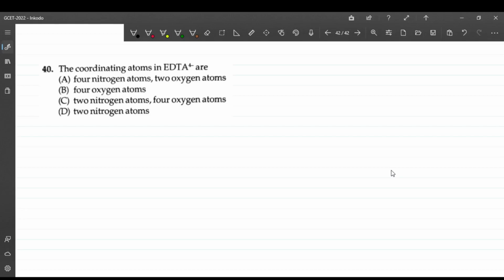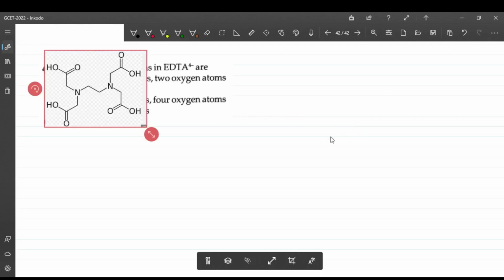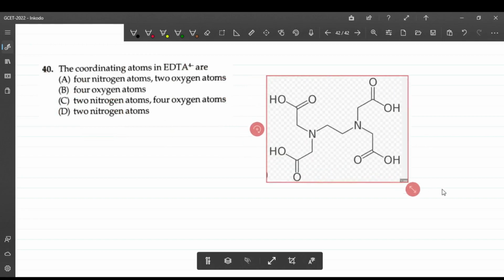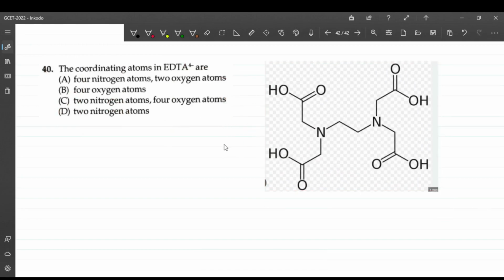Next, the coordinating atoms in EDTA 4 minus, different options are given. I'll just post the image of the EDTA. This is how the EDTA molecule looks. See, ligands means what? It should be electron rich. It should be having either a lone pair of electrons or it should be having the charge over here. This is called ethylenediaminetetraacetate.